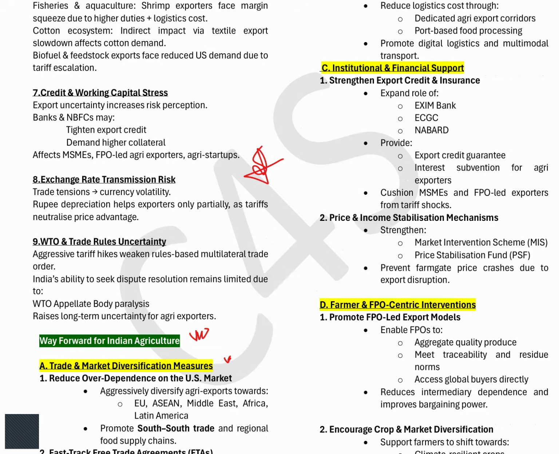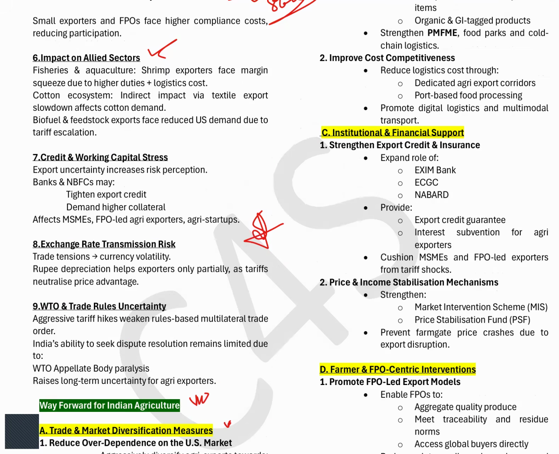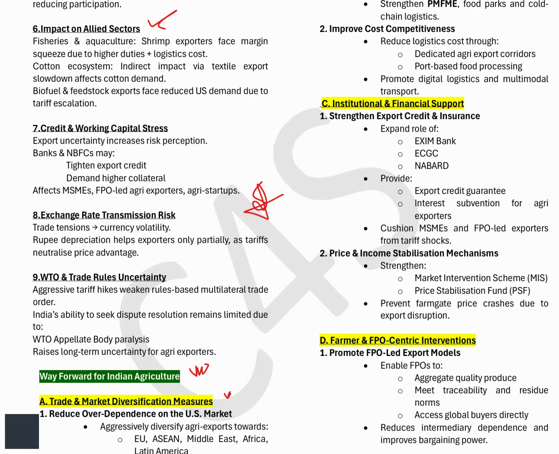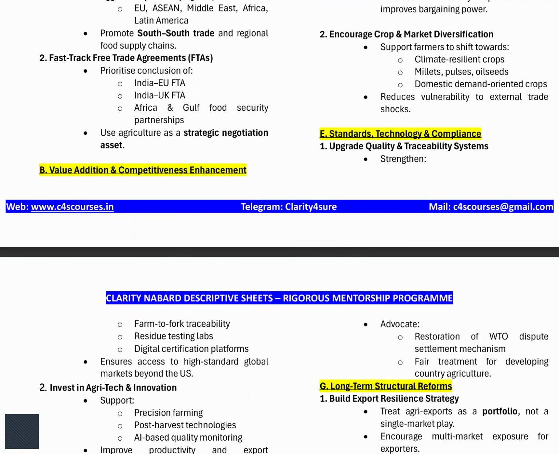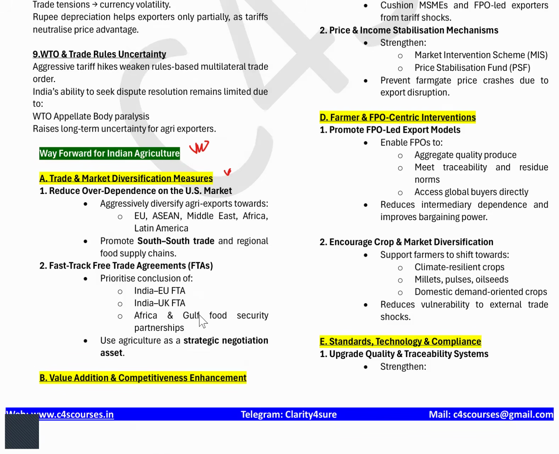Under this, you can write in the examination points like reduced over-dependence upon the US market. Fast track free trade agreements with the other countries like European Union, United Kingdom, Africa, Gulf countries, etc. This is point number one. Inside that, these are the two sub points that you can mention.